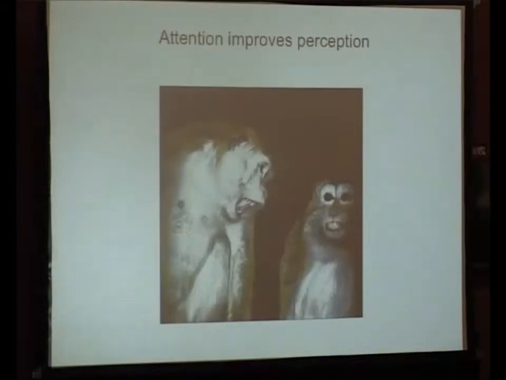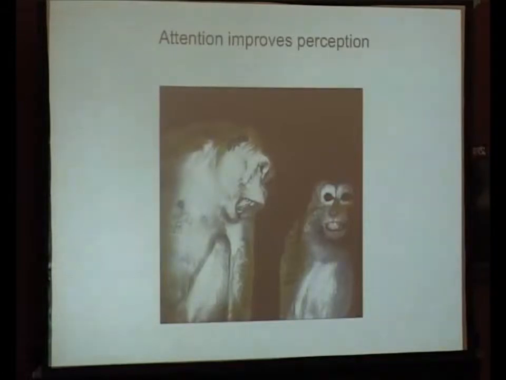It turns out that monkeys are also very good at covertly attending. What I'm showing here is this smaller monkey looking away from his larger companion who's threatening him. In monkey society, direct eye contact can be perceived as a threat. So you can guarantee that while this smaller monkey isn't making direct eye contact with this larger guy, he's definitely attending to what this larger guy is doing, right? In the lab, we don't bring in big monkeys to scare our smaller monkeys to get them to attend. Instead, we offer them rewards to pay attention to a particular location in space.